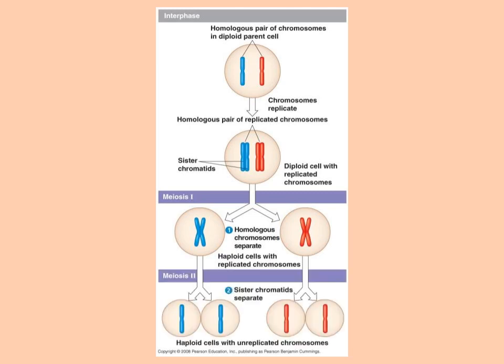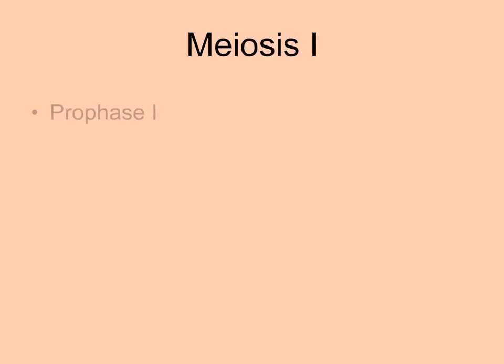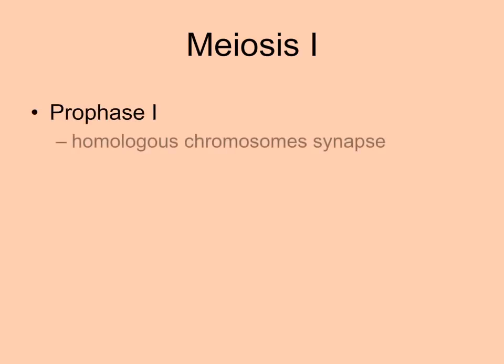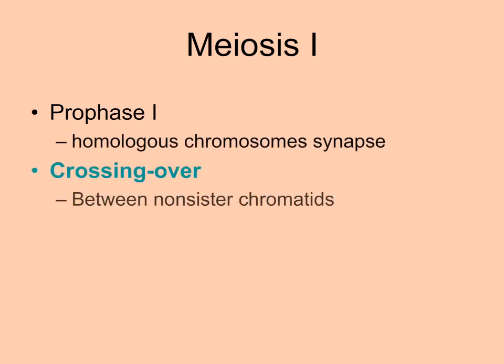The second cell division, meiosis II, separates the sister chromatids. At the end of meiosis, we have 4 haploid cells. The events that occur in meiosis are similar to mitosis, so let's look at the differences in detail. During prophase I of meiosis I, the homologous chromosomes pair up or synapse. While they synapse, an event called crossing over occurs, in which non-sister chromatids exchange genetic material. This results in genetic recombination, as the chromatids now have a new combination of maternal and paternal DNA.